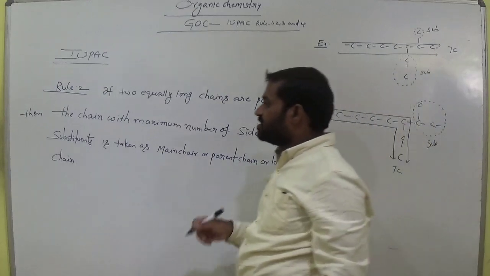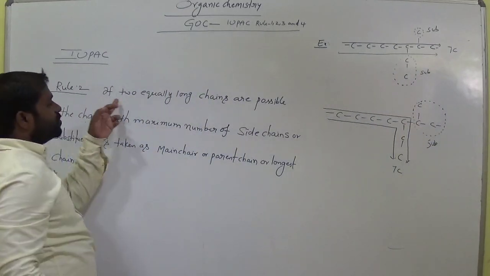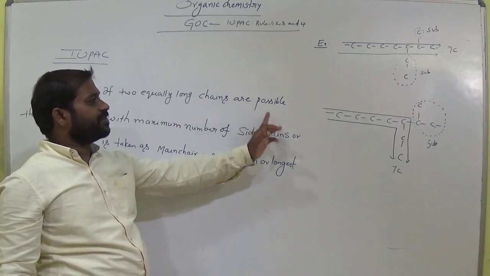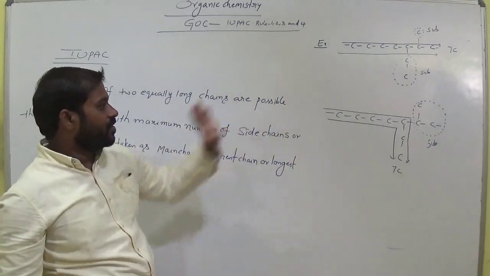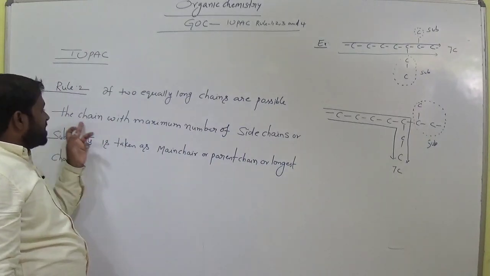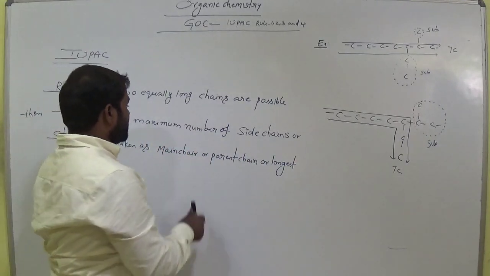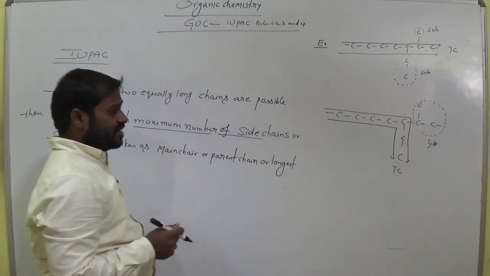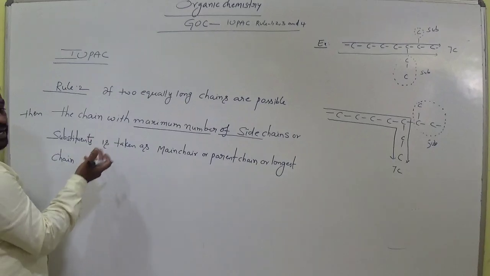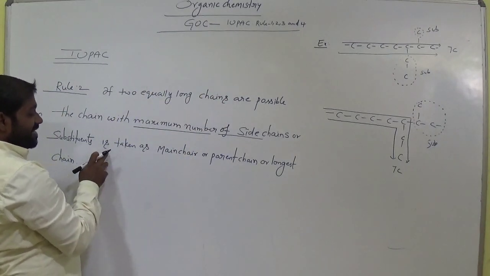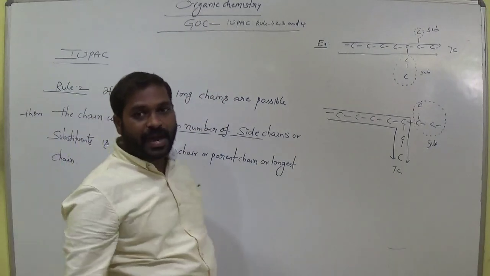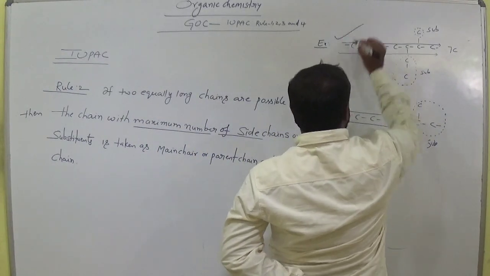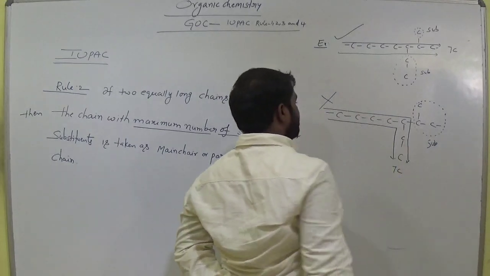So let's see the definition. Rule 2: if two equally long chains are possible in the same compound, then the chain with the maximum number of side chains or substituents is taken as the main chain or parent chain. Now which one is correct of these two? This is the correct expression, this is the wrong expression.